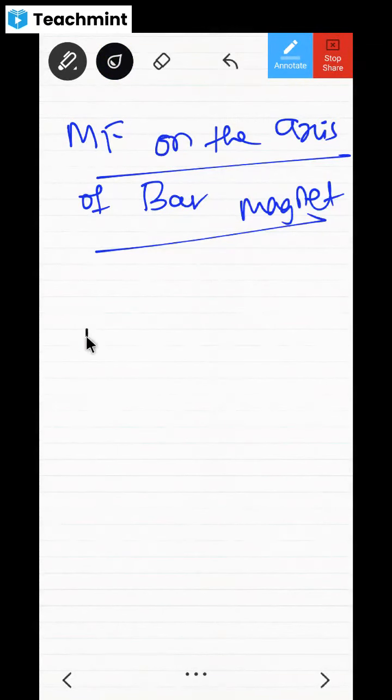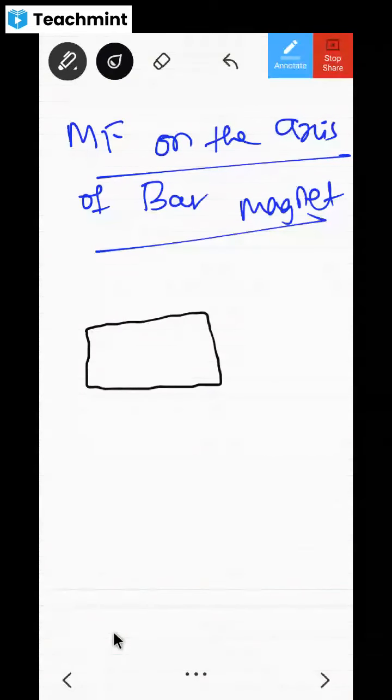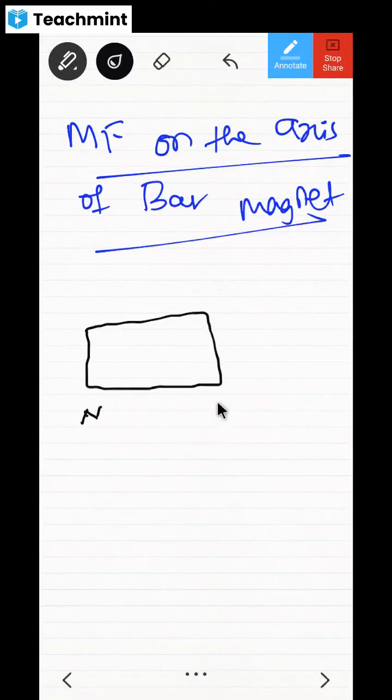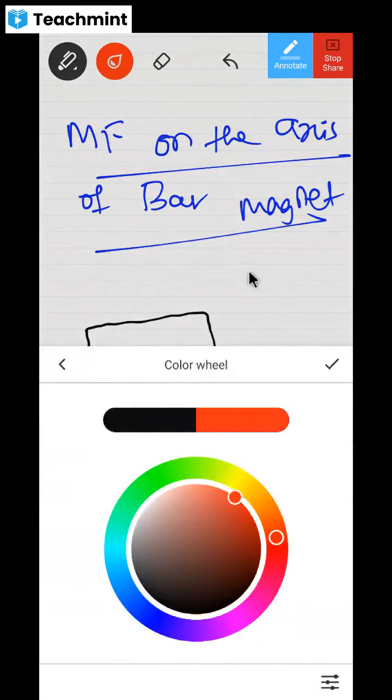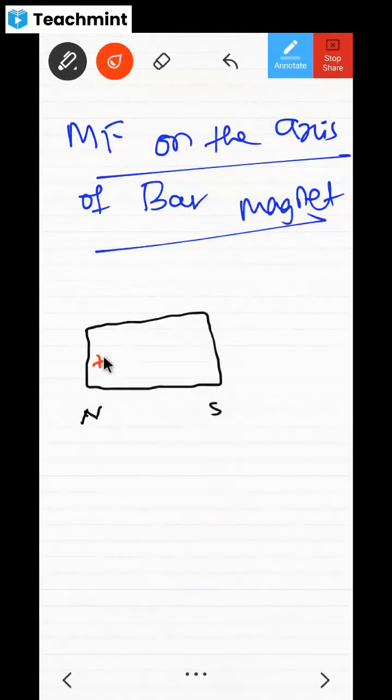Look at this. Now what is this? Bar magnet, no? This is north pole and this is south pole. This is plus qm and this is minus qm, right?